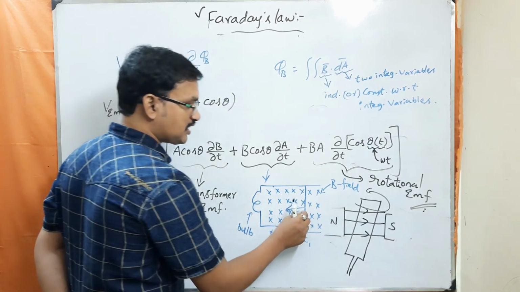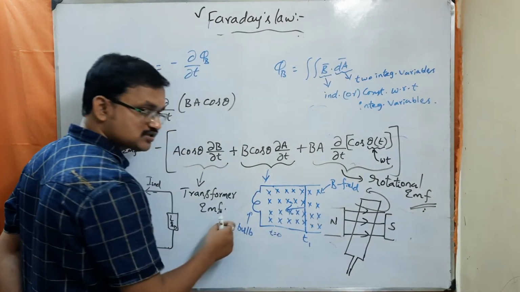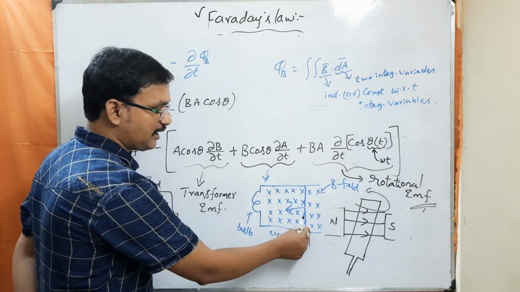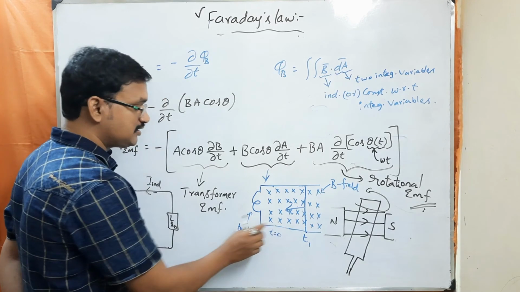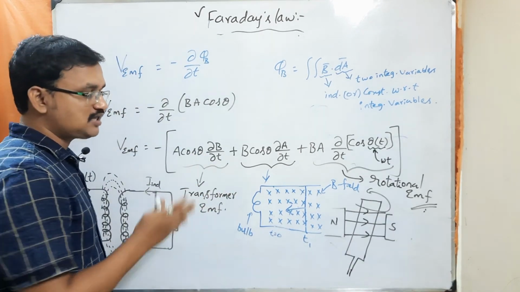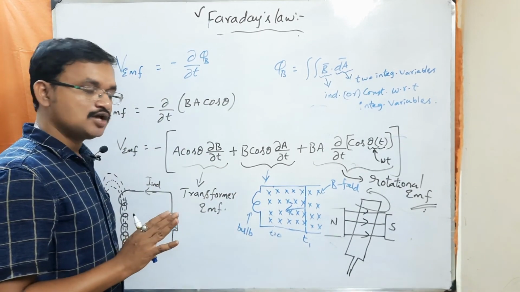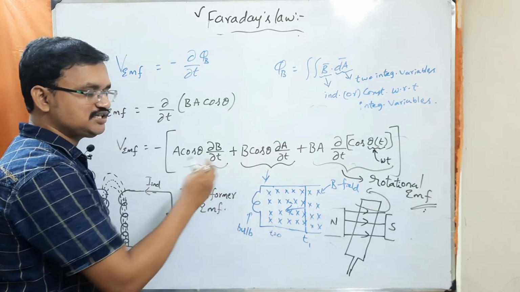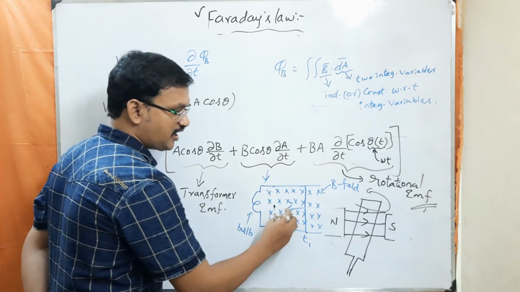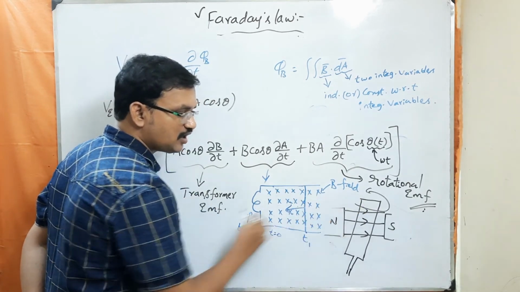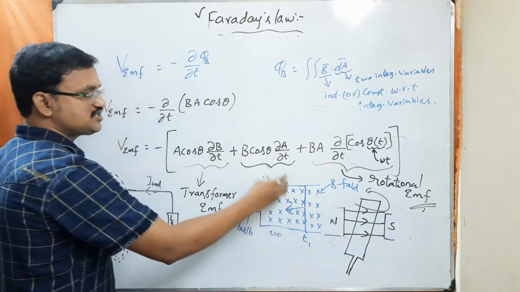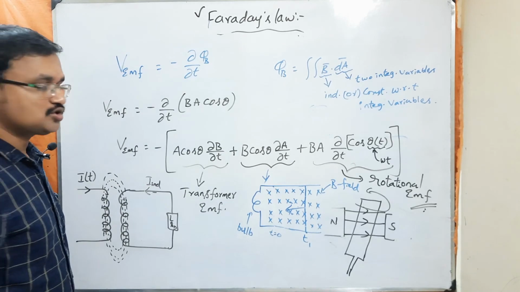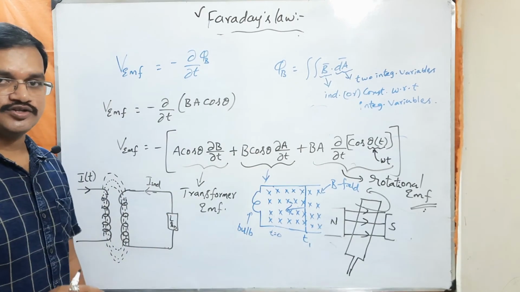Okay, so if you move this conducting bar either towards right or towards left, the bulb is going to glow. If you keep this conducting bar stationary, then this bulb is not going to glow, because there will be no change in magnetic flux. So here, how are you changing the magnetic flux? By changing the area of the loop, or not? By changing the area of the loop with respect to time, you are changing the magnetic flux, and thus we are producing the voltage. So this is another way of producing the voltage.